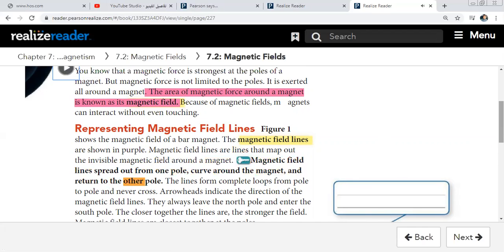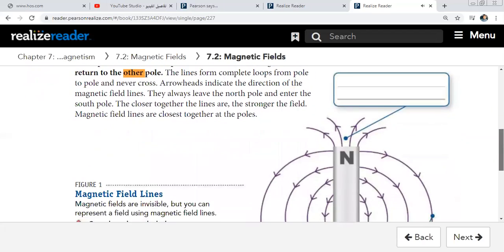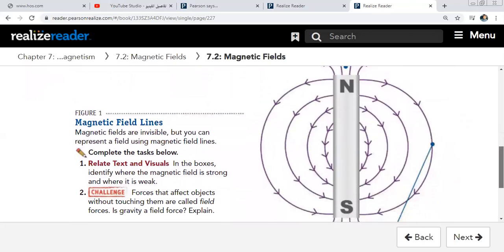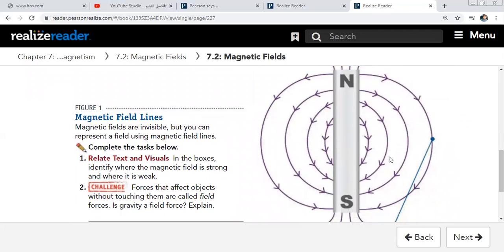The magnetic field lines are distributed around the magnet and represented by these lines.